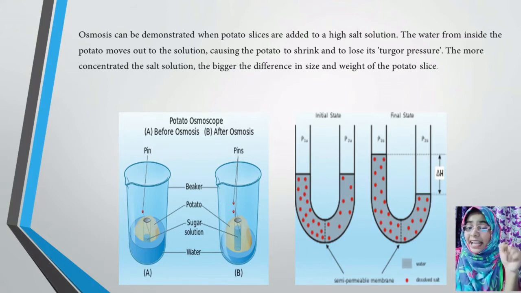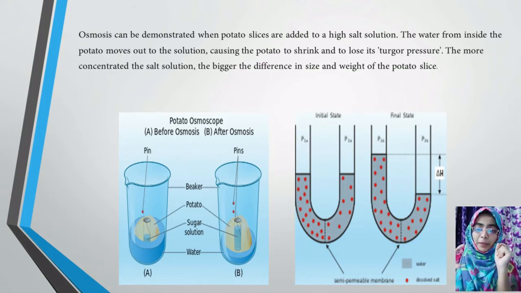And what is acting as a semi-permeable membrane here? The potato. You can see it in the slide itself. In the first slide A, I have kept a potato in which the tube has very little water, whereas in the second, the tube is filled with water itself.